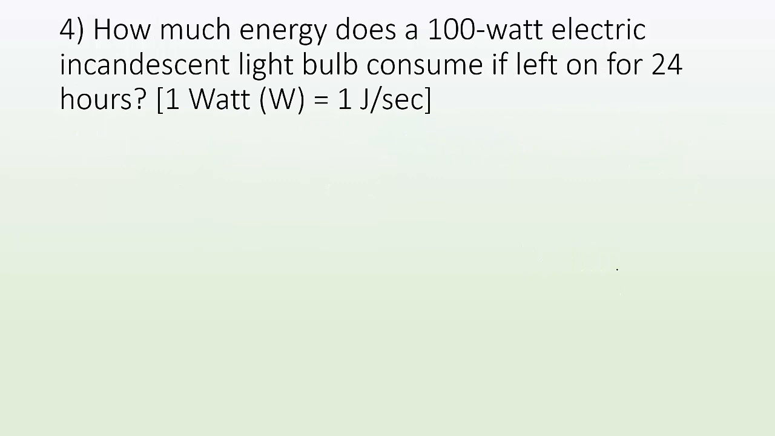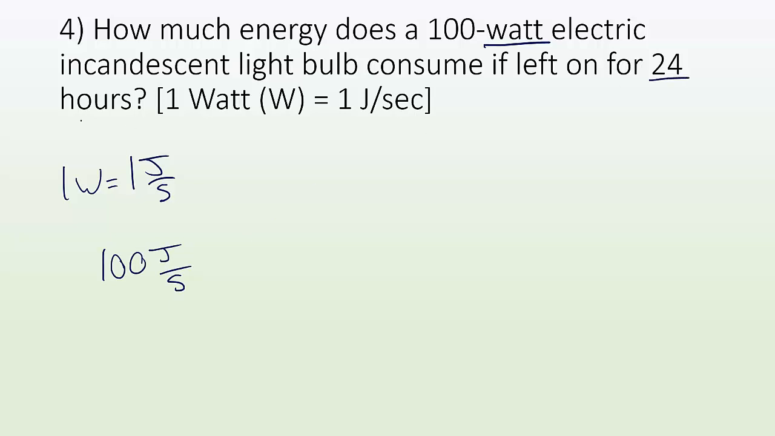4. How much energy does a 100-watt electric incandescent light bulb consume if left on for 24 hours? You forgot to turn the bulb off, it was on all day. How much energy did it use? Well, first thing that you need to consider is, what exactly is a watt? 1 watt is 1 joule per second. So it's measuring how quickly energy is being used. So if I had a 100-watt light bulb, that's 100 joules for every second being used.